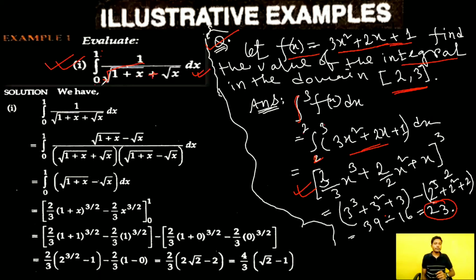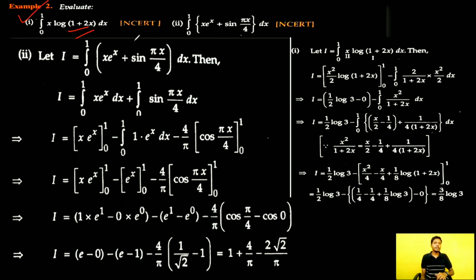Now for this problem, integration of 0 to 1 of 1 over root of 1 plus x plus root x dx. This is the way to calculate: we multiply the denominator and numerator by the conjugate. So obviously we will get this expression, and if we integrate this, we will have this. Now this is example 2. We have solved this problem the same way, and this is also another problem. We have solved it with the same logic. Just go through it, you will understand it easily.